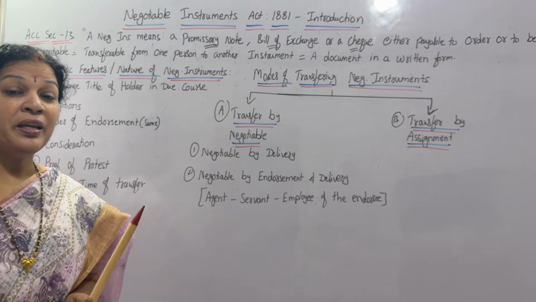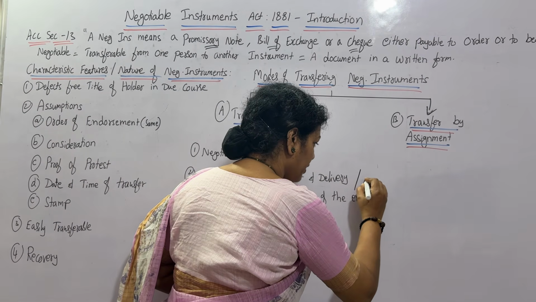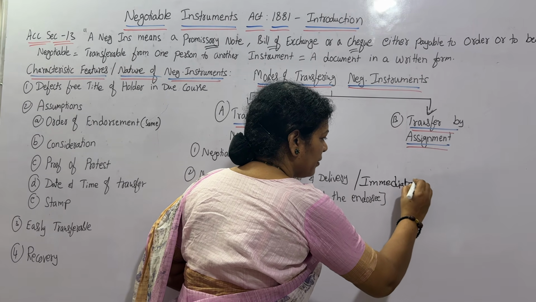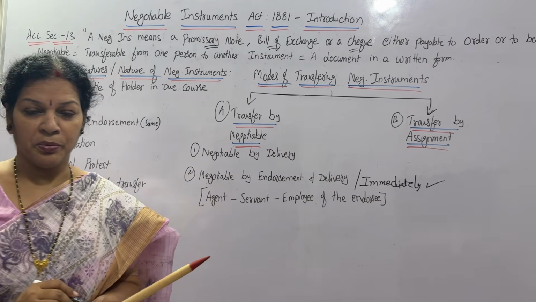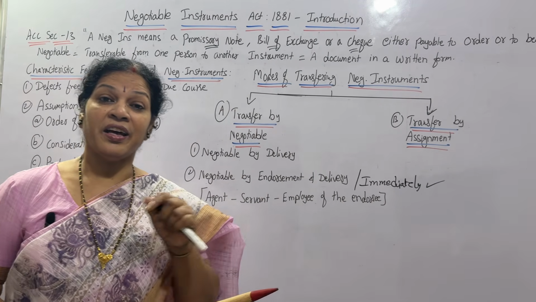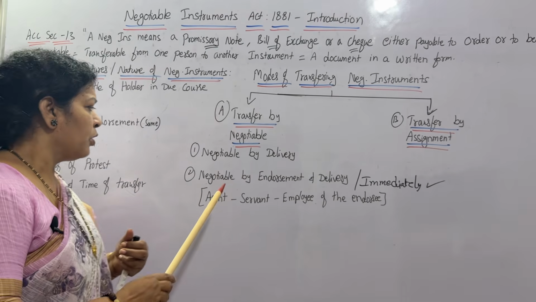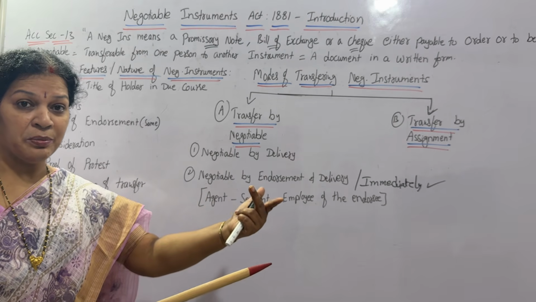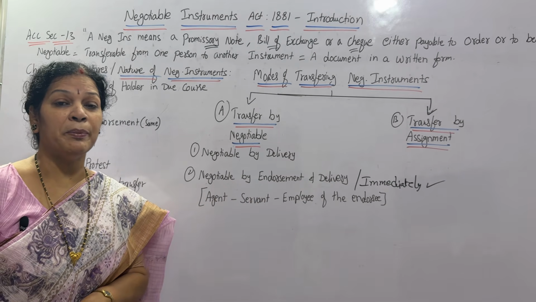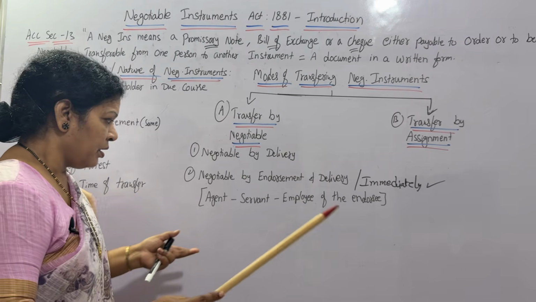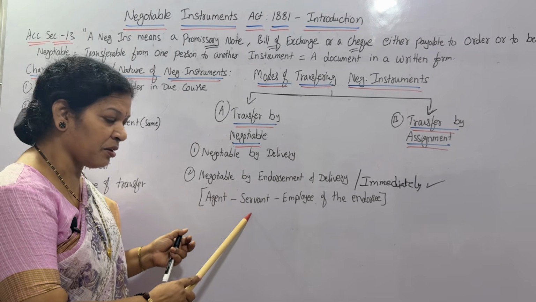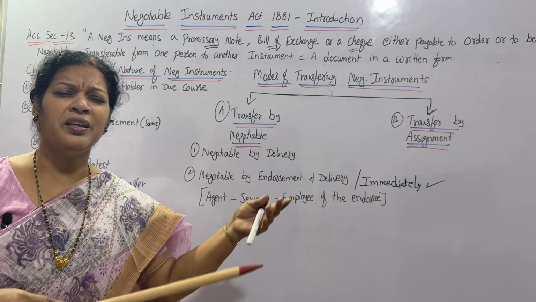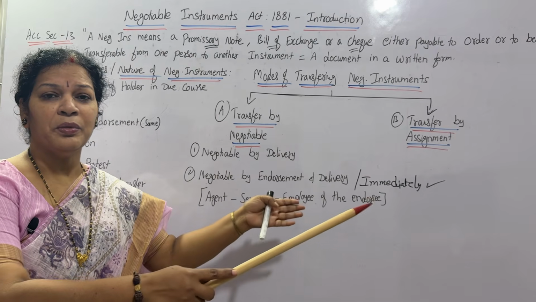This can happen immediately. One way is immediate payment: give me the product, then I'll make the payment immediately. There is another way, that is I can make payment through an agent. Negotiable by endorsement means I am sending somebody, some third party, to make the payment. Who can the third party be? They can be my agent, my servant, my employee, my relative, my cousin, anything, etc. They are going to make the payment.